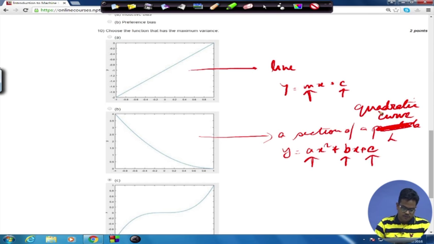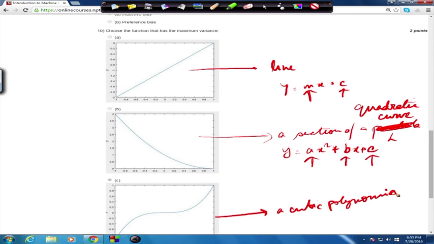The third option, as you can see, is a cubic polynomial or cubic curve. It will be of the form y equal to ax cube plus bx squared plus cx plus d. So the number of parameters has increased to 4, a, b, c and d. So with 4 parameters, the variance is also more.